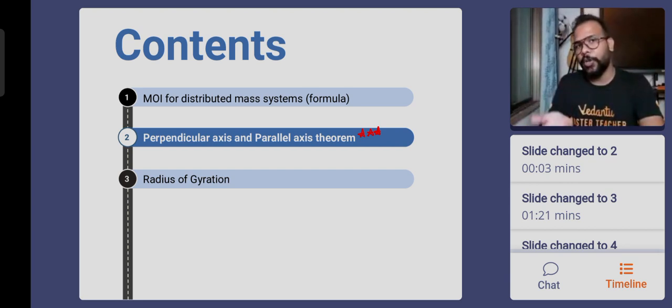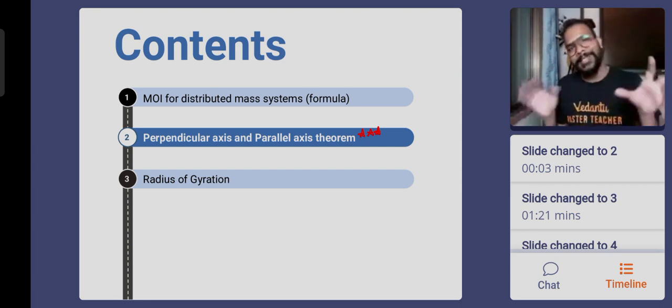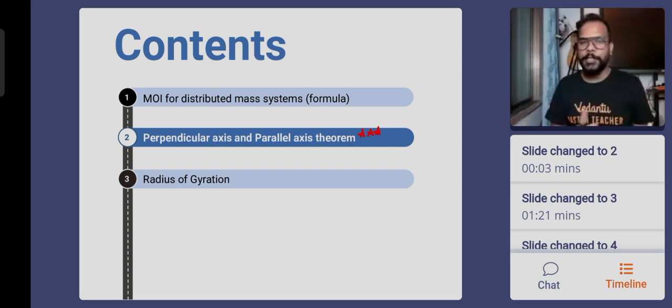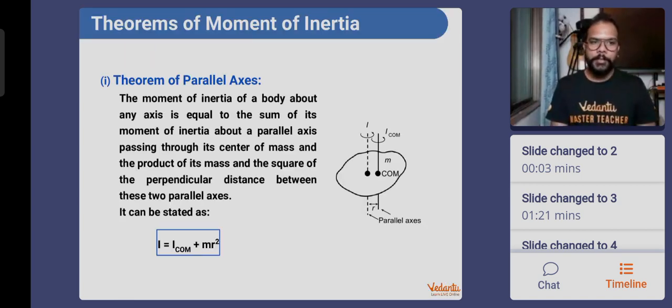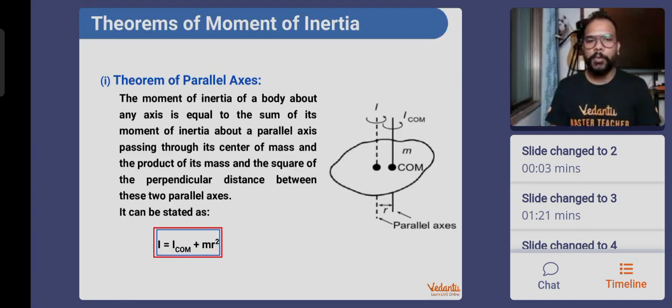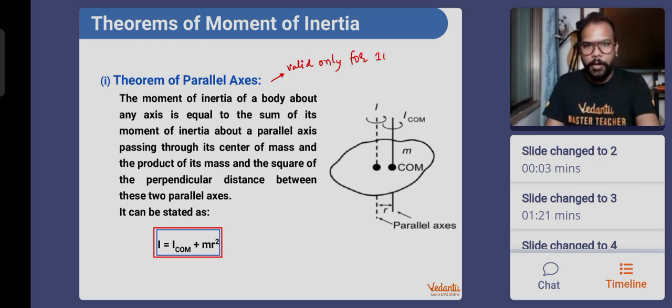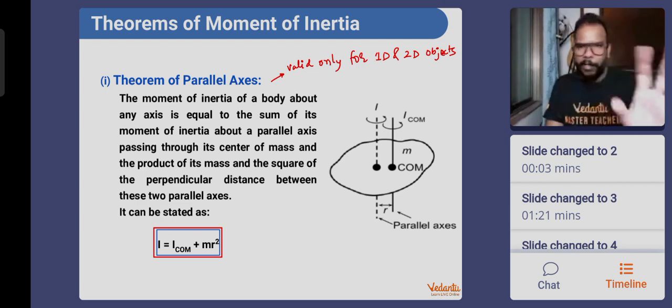They help us find out the moment of inertia of the same object about different axes of rotation. Same object, but different axes of rotation. You will not do the integrations again. You will simply use the theorems and find out the moment of inertia. So what exactly is the theorem of parallel axis? First of all, it is only valid for 1D or 2D objects. I'm not getting into why, it doesn't matter too much.